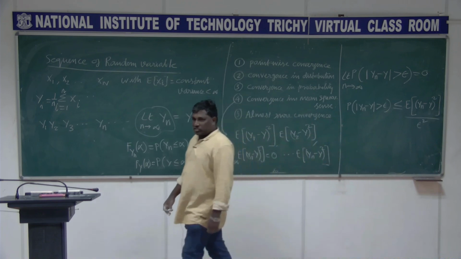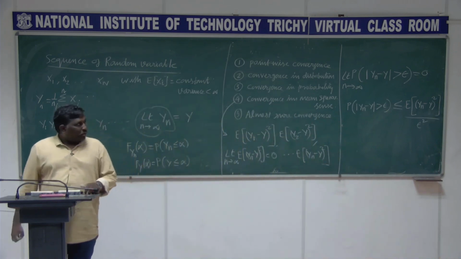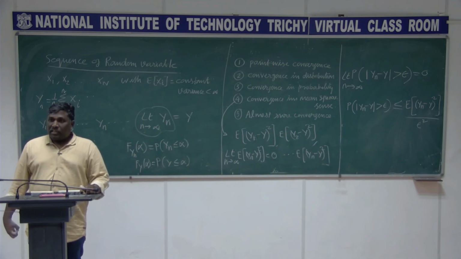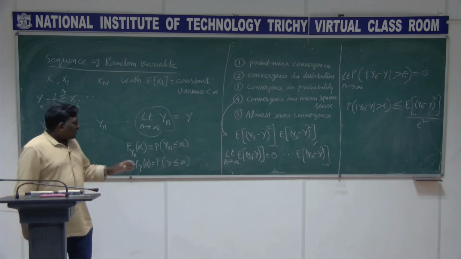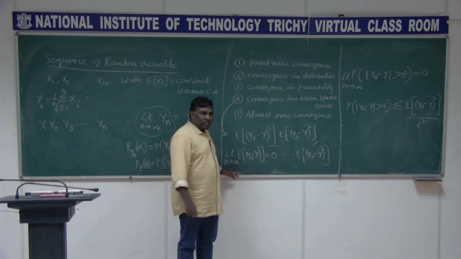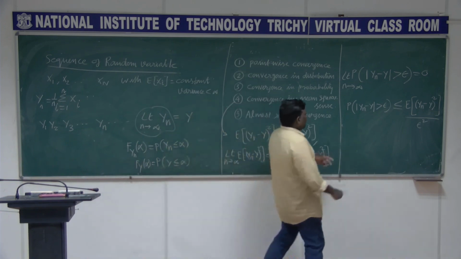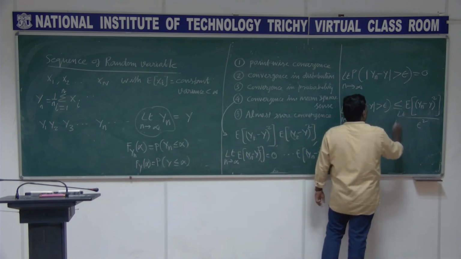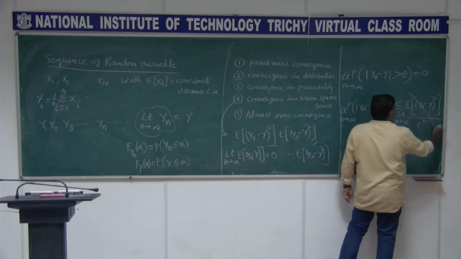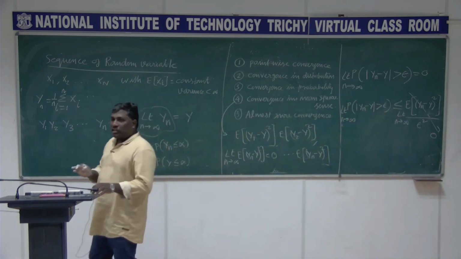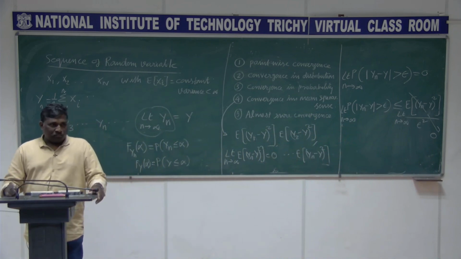Suppose the sequence of random variables converges in mean square sense, which I have already written: expected Yn minus Y the whole square, when n tends to infinity, becomes 0. If I apply the limit on both sides, n tends to infinity, this becomes 0, meaning it is converging in mean square sense.